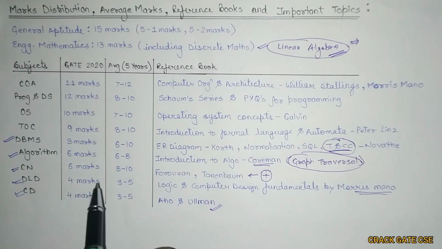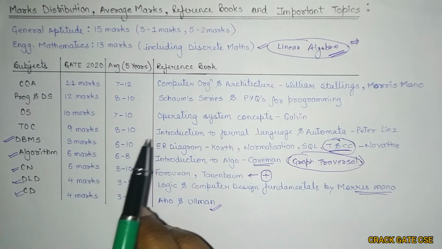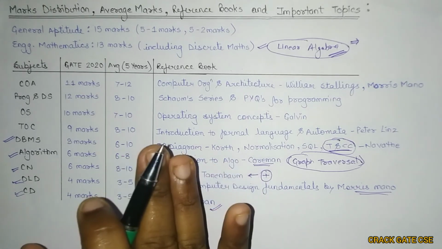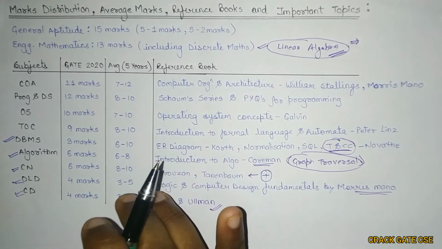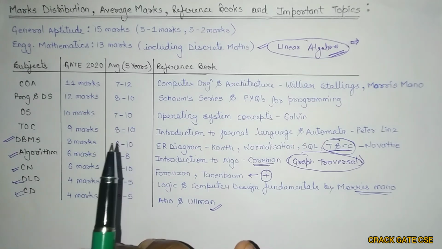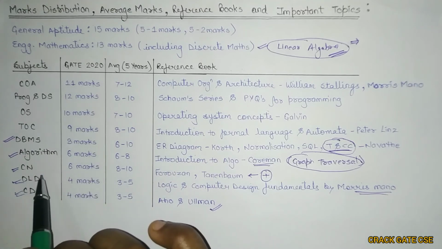In computer networks, the important thing is the network layer. There will always be some questions on the network layer, but this time they will be focusing on the data link layer also, because they have mentioned it in the syllabus. Apart from that, you should not skip TCP, UDP, IPv4 and Ethernet. So these are the important topics in computer networks.